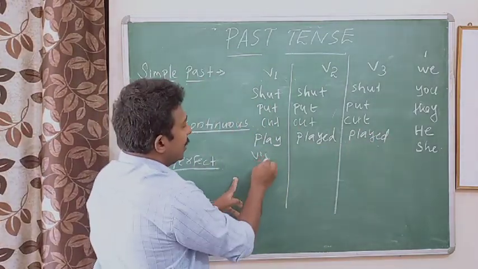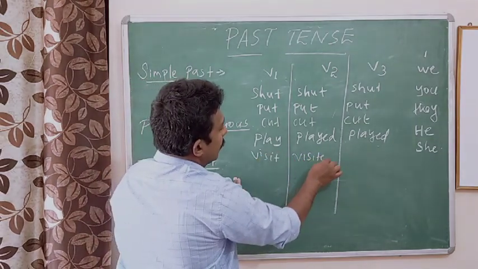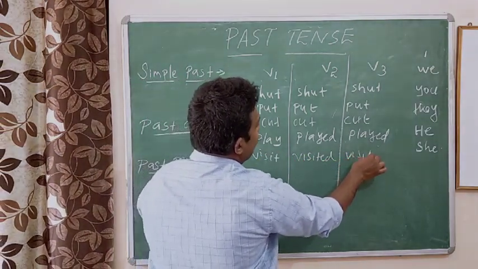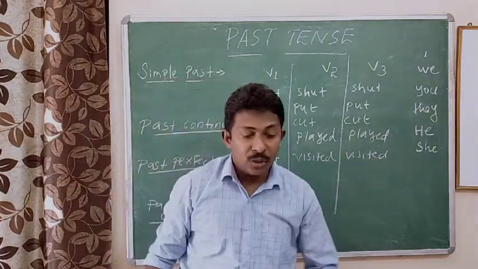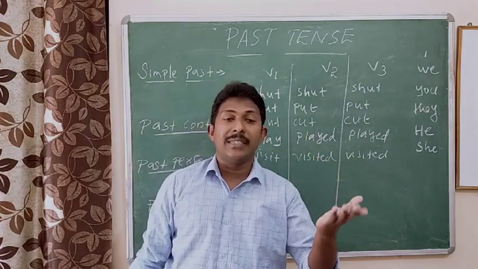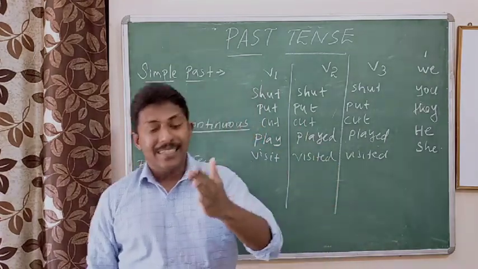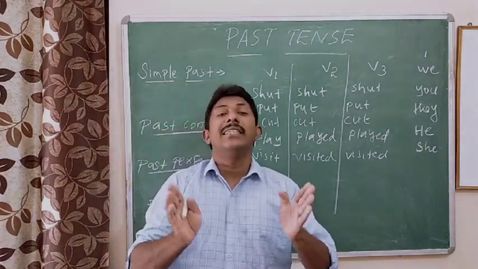Another one, visit, visited, visited. Can you tell me any other examples? Wait, waited, waited. Lead, led, led. Others we can say: decide, decided, decided.